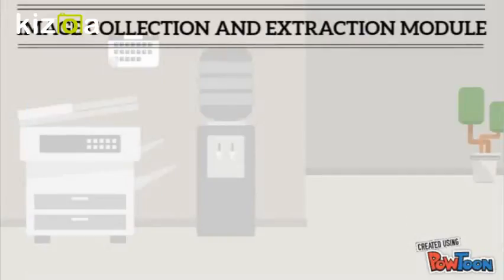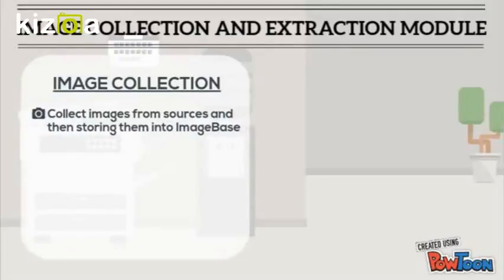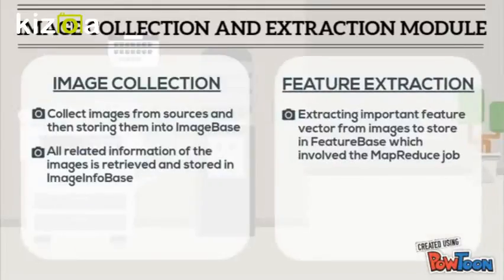In the image collection and extraction module, image collection is used to collect images from the source and then store them into the image base. All related information of the images is retrieved and stored in the image info base through a load balancing method. Feature extraction extracts important feature vectors from the image to store in the feature base, which improves the MapReduce job.